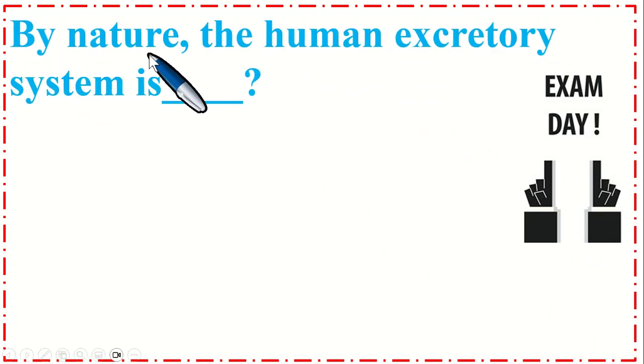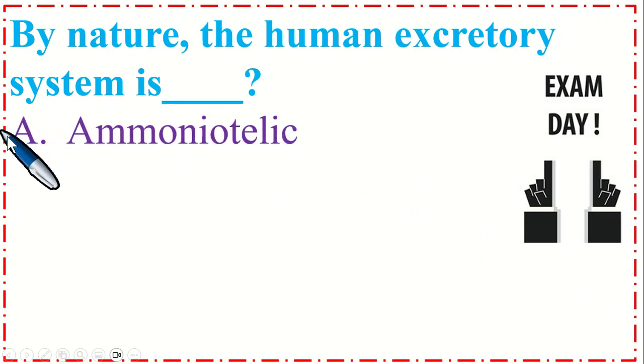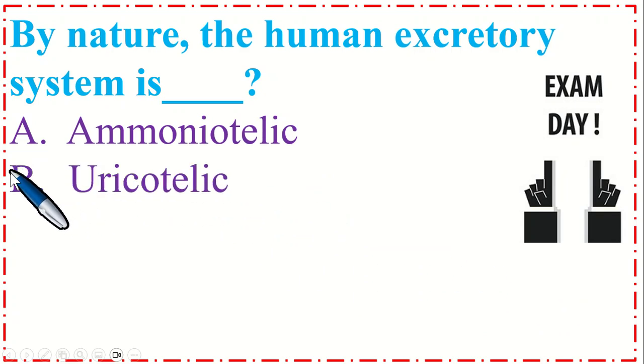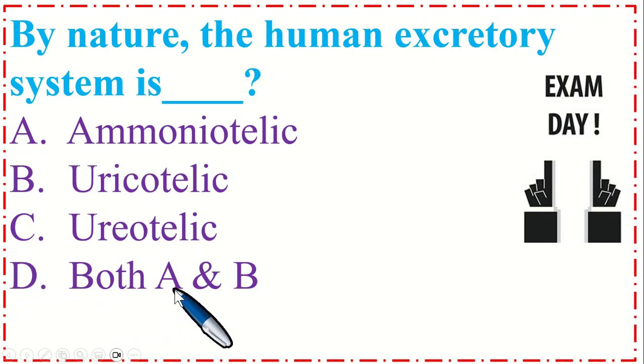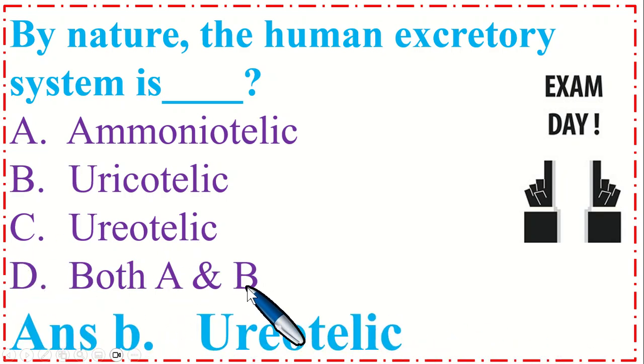By nature, the human excretory system is dash. Option A, ammonotelic. B, uricotelic. C, ureotelic. And option D, both A and B. So the correct option is B,